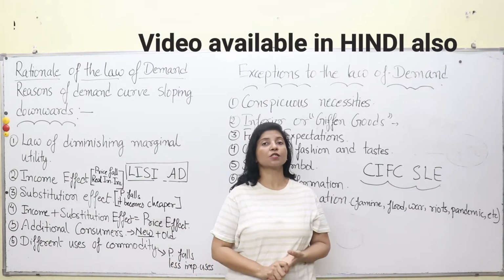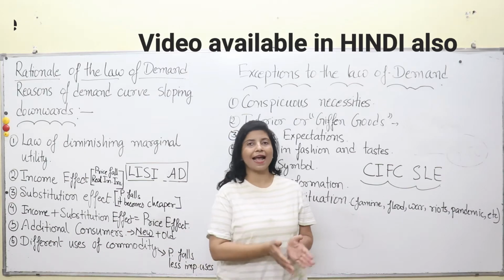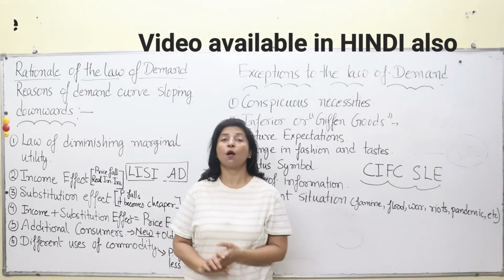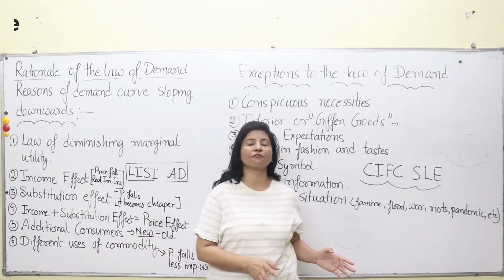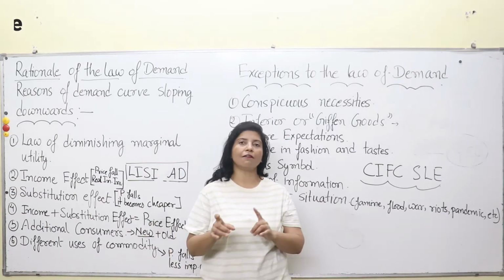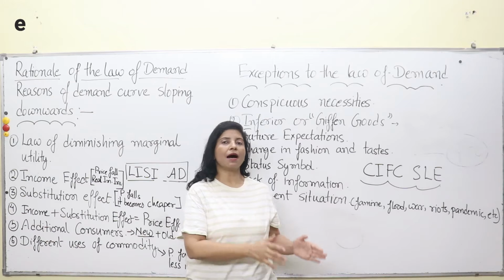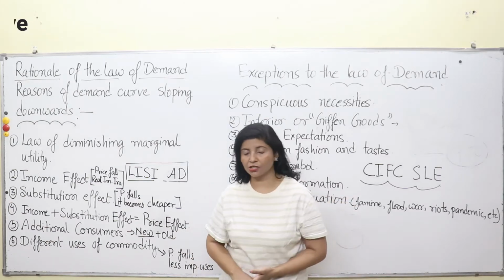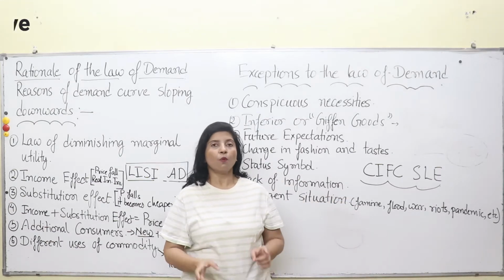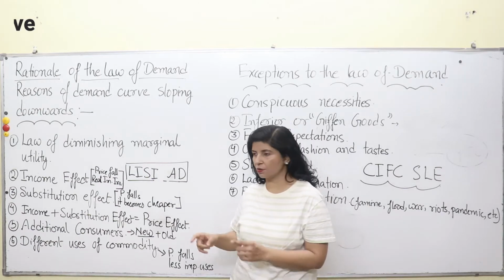And today we will discuss why a demand curve slopes downwards and what the exceptions to the law of demand are. Why? Because we have been hearing from our teachers and reading in our books that the demand curve always slopes downwards, and that price and quantity demanded have a negative relationship. But why is it so? Why does it operate, and why is the slope negative? We will get the answers today itself.